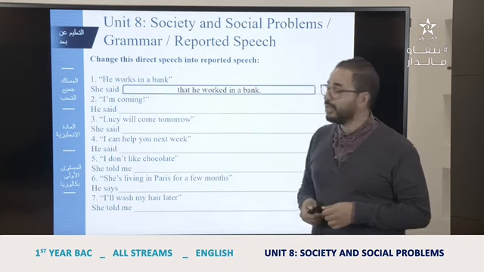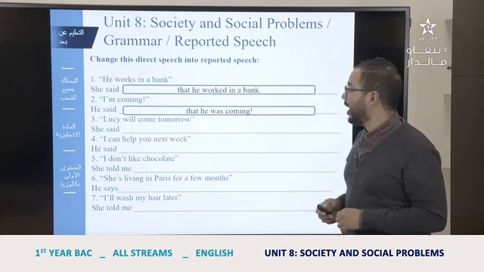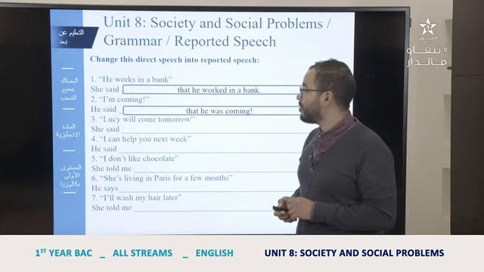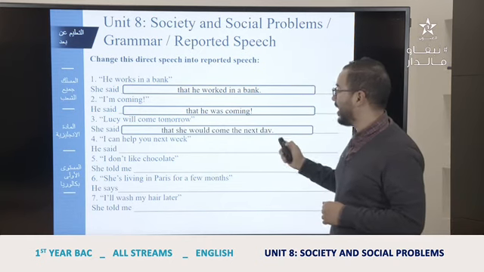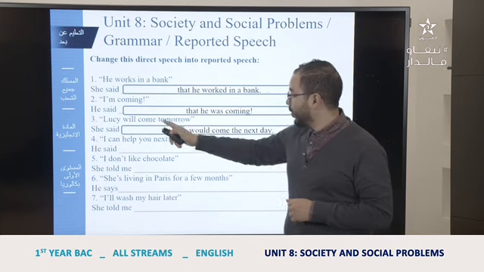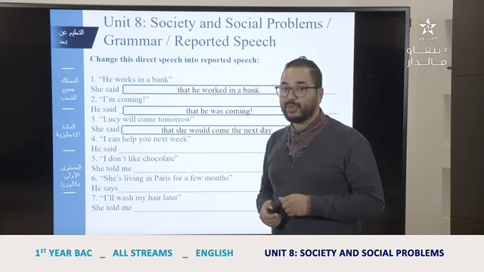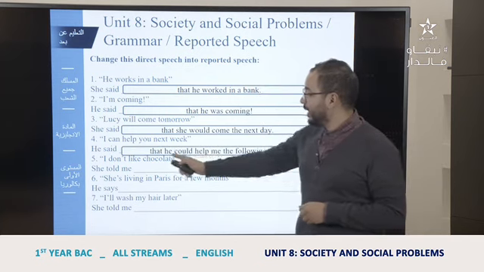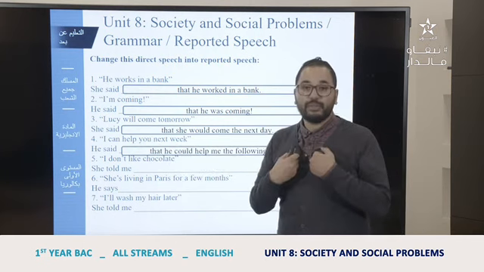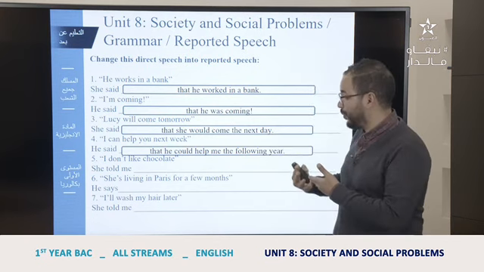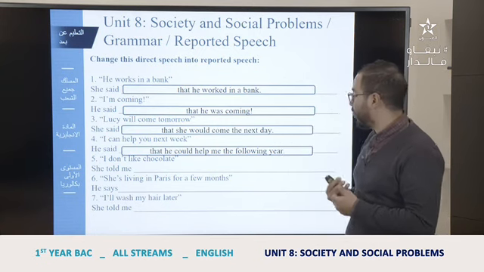"I'm coming," he said. That he was coming: present continuous becomes past continuous. "Lucy will come tomorrow." So she said that she would come the next day. We change will to would, we keep the verb come, and tomorrow becomes the next day. "I can help you next week." He said that he could help me, okay, because he's talking to me. He said that he would help me the following week.